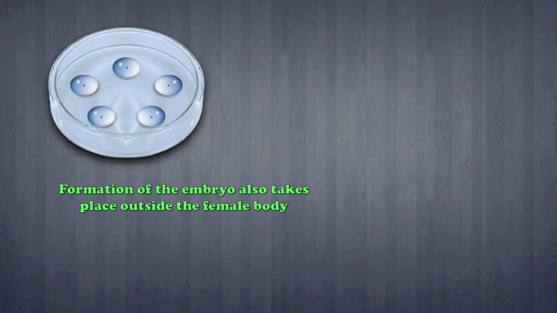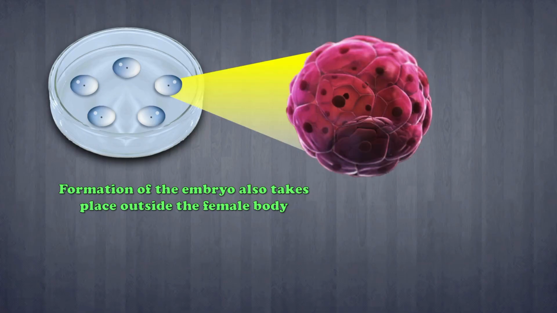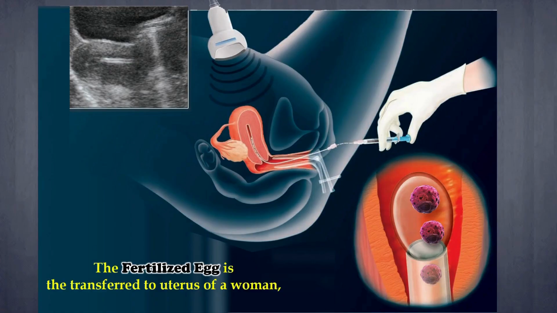After fertilization, the egg begins to divide and develop. This early stage of development is called the embryo. Even this formation of the embryo happens outside the female body, under the supervision of doctors. Once a healthy embryo is formed, it is gently transferred into the woman's uterus. Doctors use special medical instruments to place the embryo safely inside the uterus. If the embryo attaches to the uterine wall and begins to grow, pregnancy can occur.